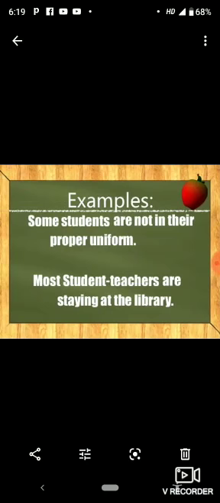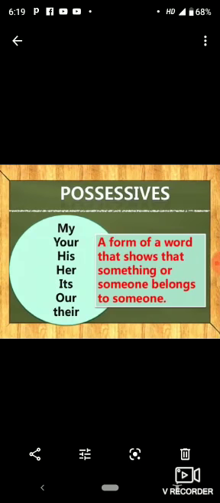Next, you have some examples. Just see. Some students are not in their proper uniform. Most student teachers are staying at the library.